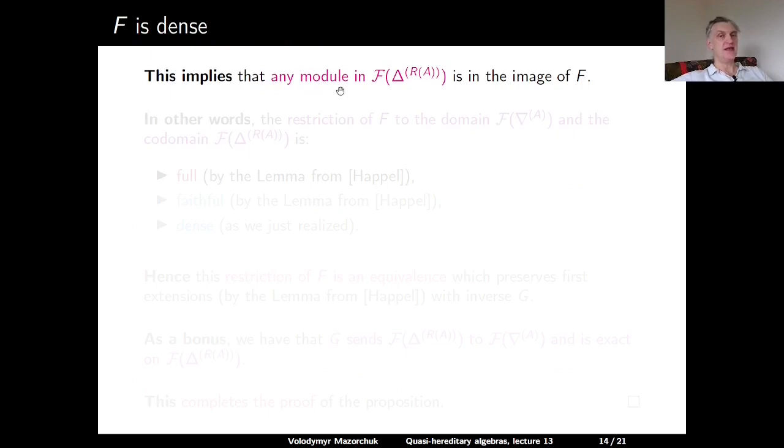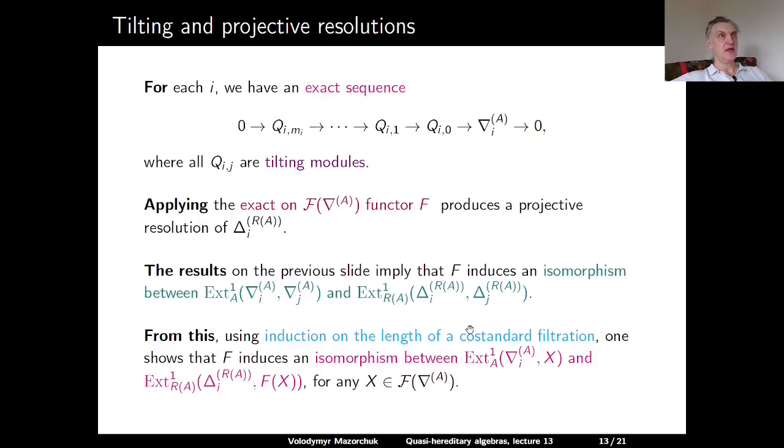This implies that any R of A module with a standard filtration is in the image of the functor F, because we can successively build any such module by extending first standard modules, then extending a standard module with a standard length 2, and so on. And comparing with this claim on the previous slide, we see that all this belongs to the image of the functor F, because all this is built using the first extension, and the functor F provides an isomorphism between the first extension space over A for modules with costandard filtration and their images under F.